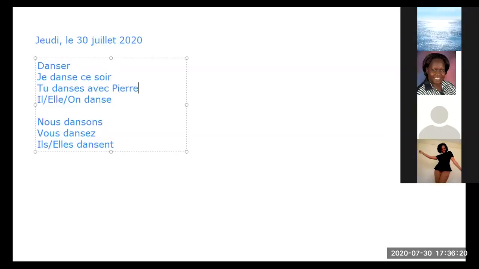Now, Beryl tells us that he is dancing with Sophie. Il danse avec Sophie. Très bien. We can still say elle danse avec Sophie or on danse avec Sophie.